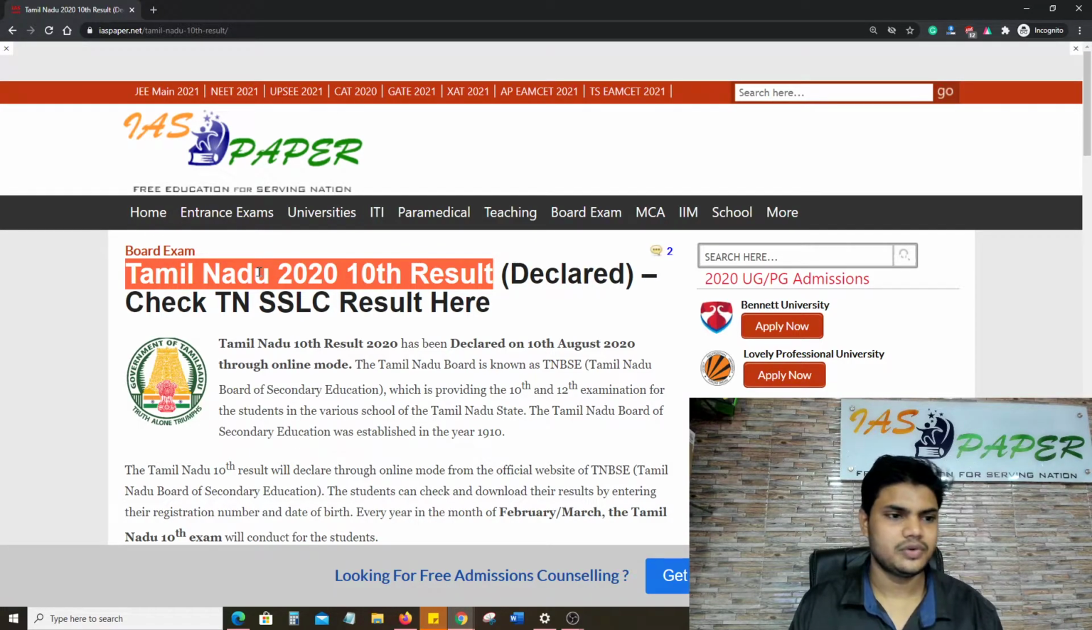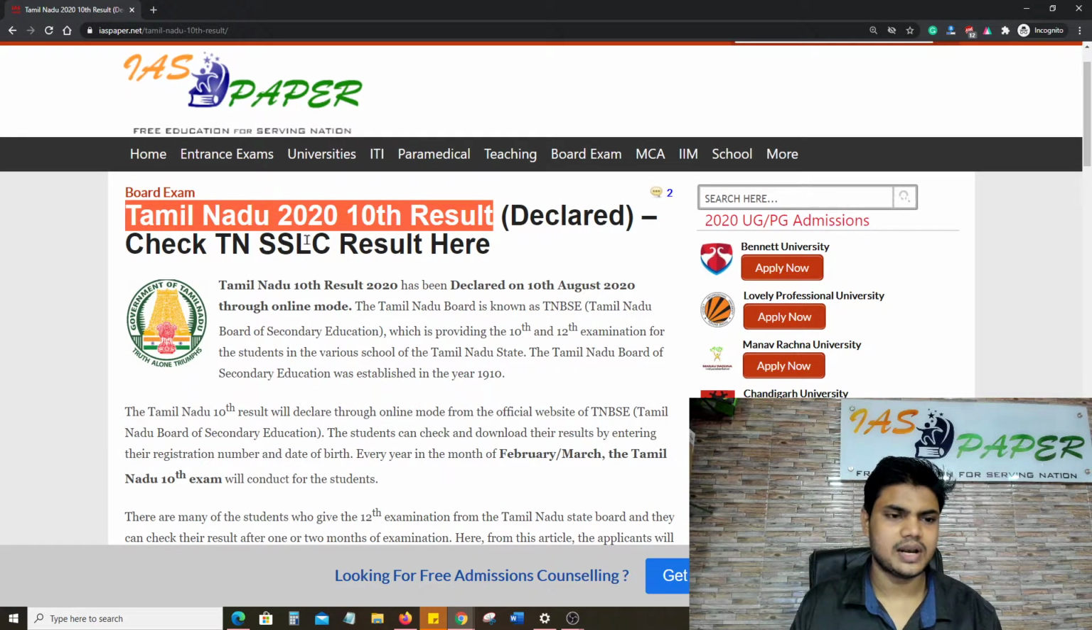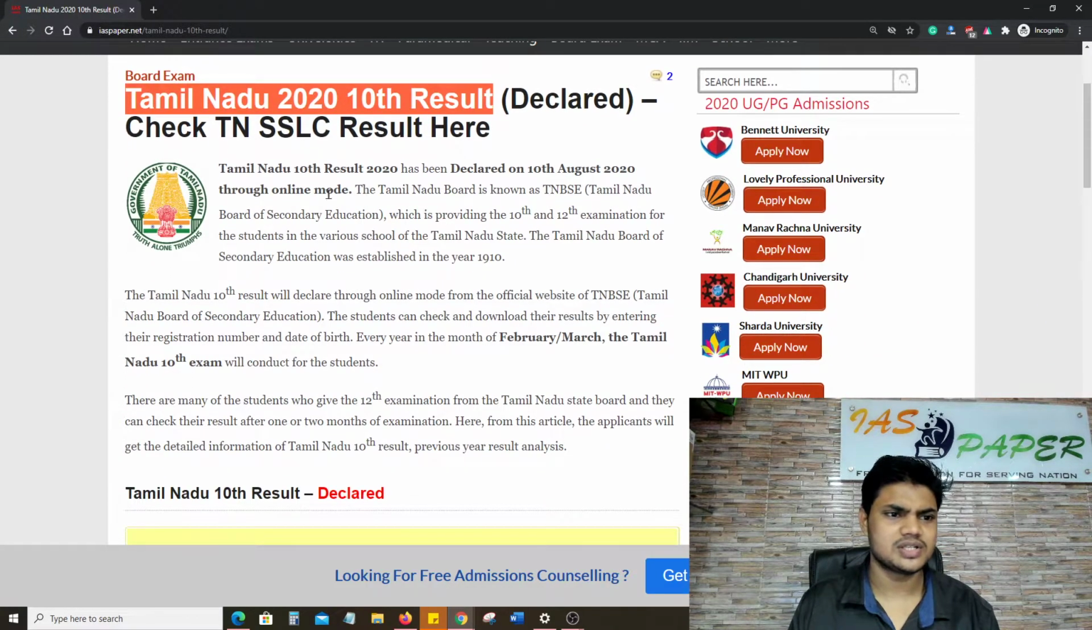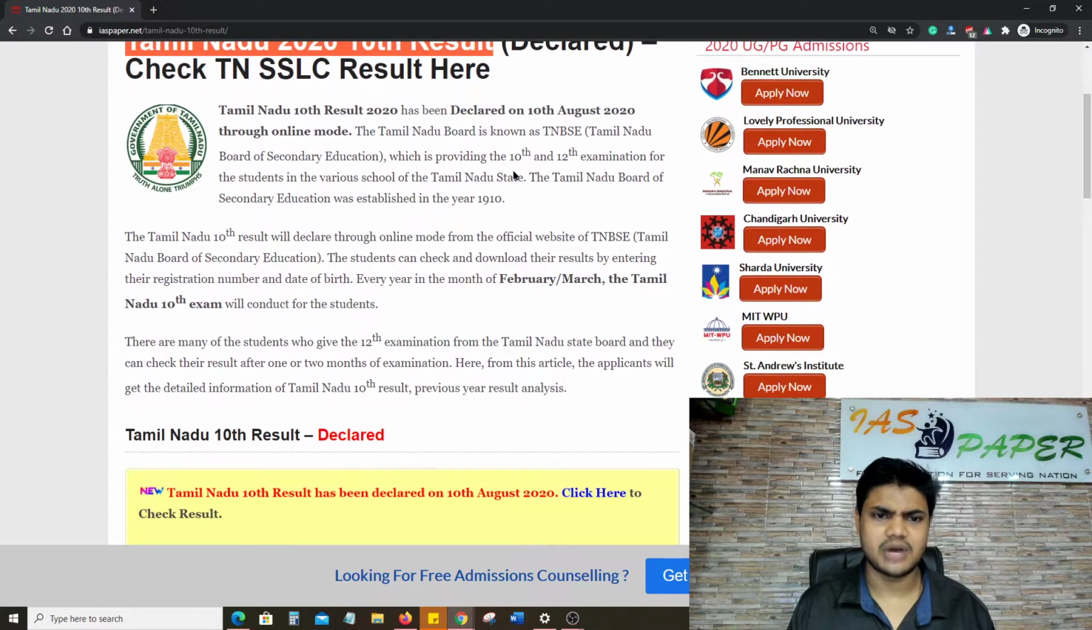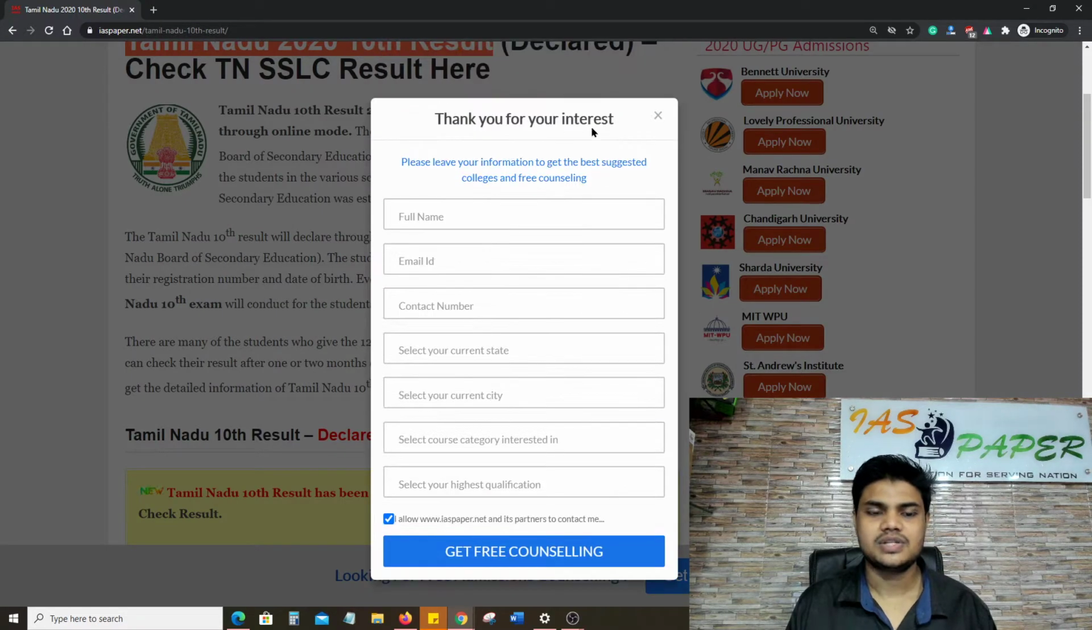Here you can check that the Tamil Nadu SSLC result has been declared. The Tamil Nadu 2020 result was declared on 10th August through online mode. Tamil Nadu is known for TNBSE, the Tamil Nadu Board of Secondary Education, which is the body that conducts the examinations of 10th and 12th and provides the mark sheet to the student.